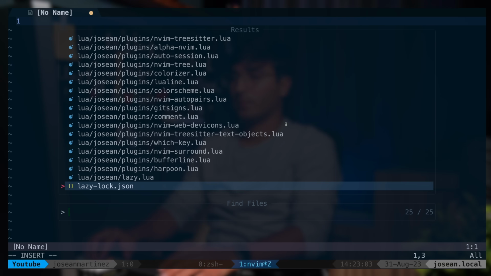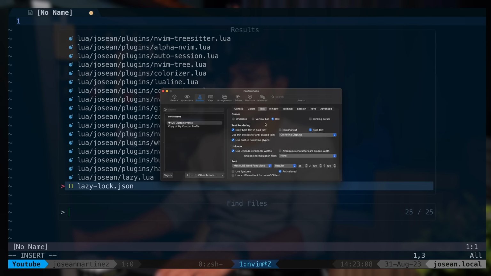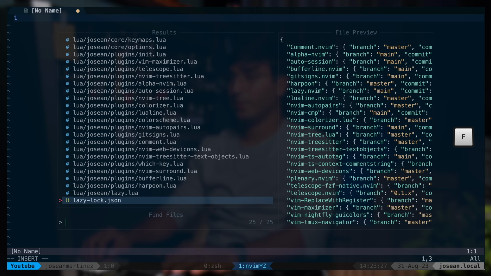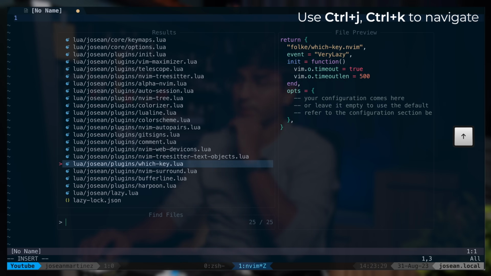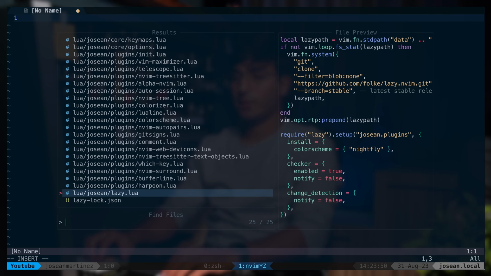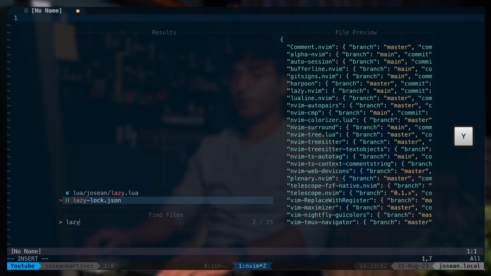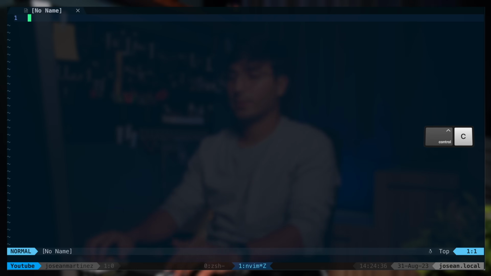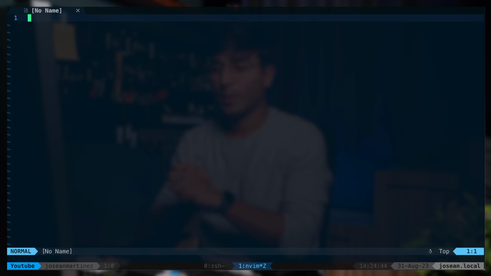You'll see those here. I'm going to decrease the font size here so you can see how file previews work. I'm going to open telescope again with space FF, and you'll see that if telescope has enough space, then it'll show you file previews on the right hand side. If I start typing a file name here, you'll see that telescope will look for it. To close telescope, you can do Ctrl+C. Awesome, so telescope is working properly. You'll be seeing more of telescope as we continue to set up LSP on this config.